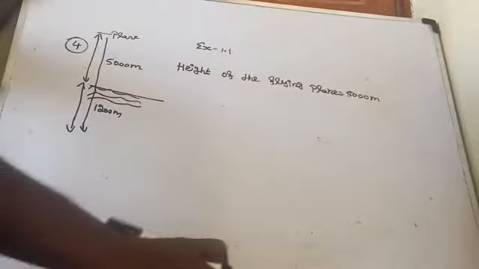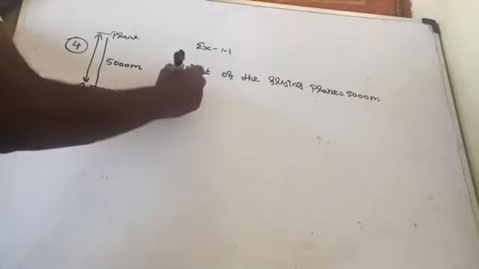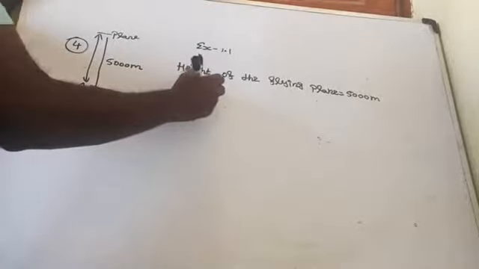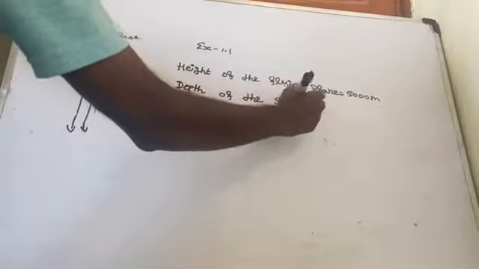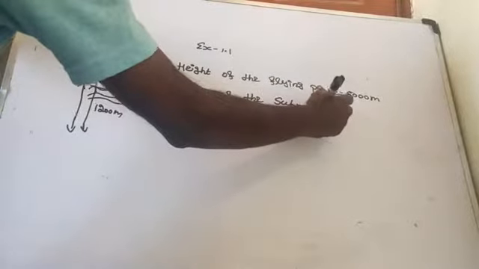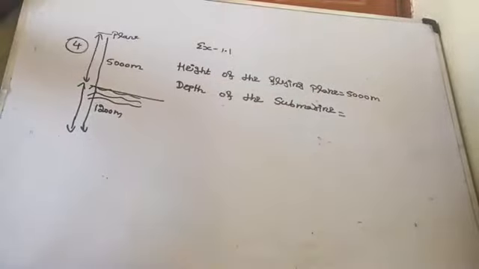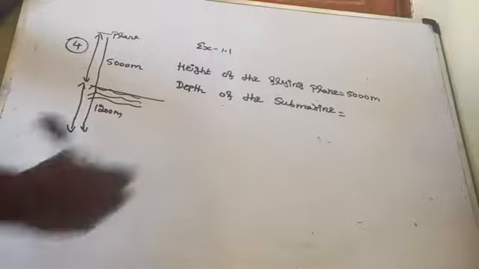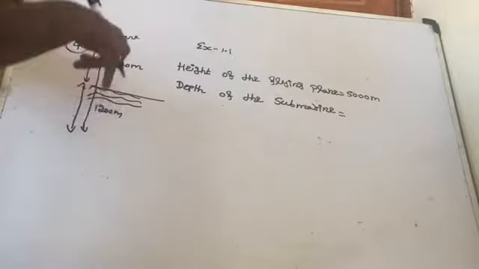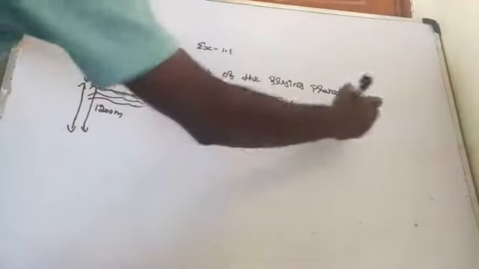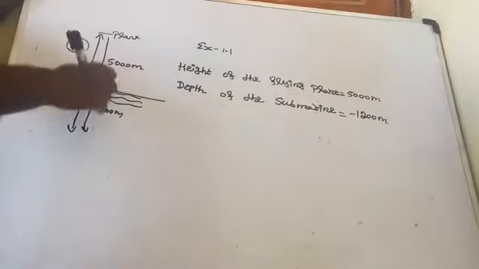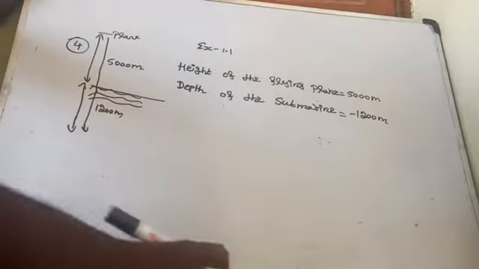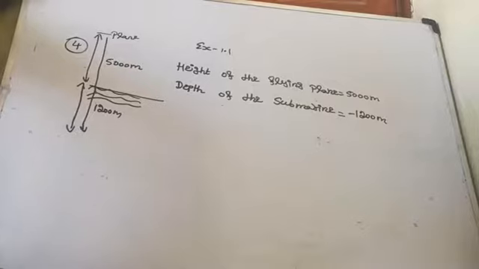Then the depth of the submarine is 1200 meter. That means depth indicates down, so it will be minus 1200 meter. It is positive, it is negative. Am I right? Yes. Now what is the question for you?